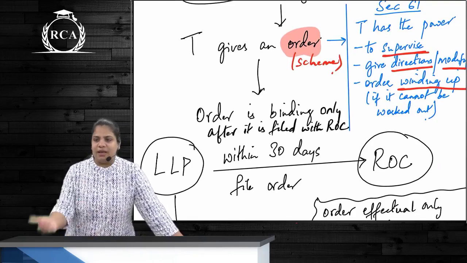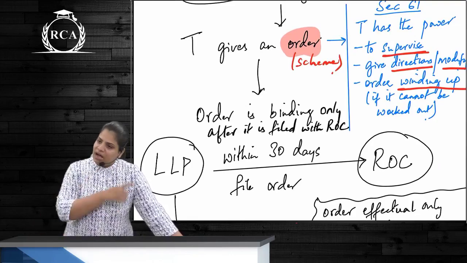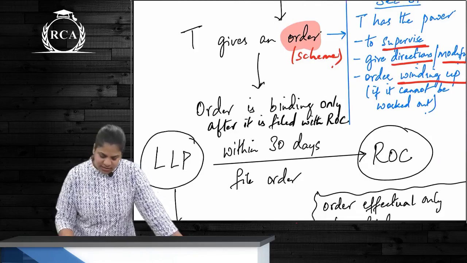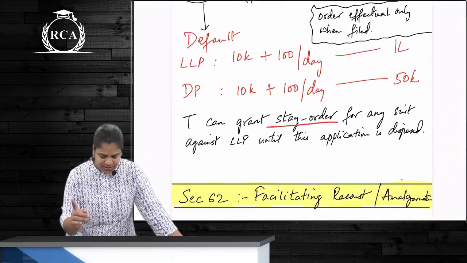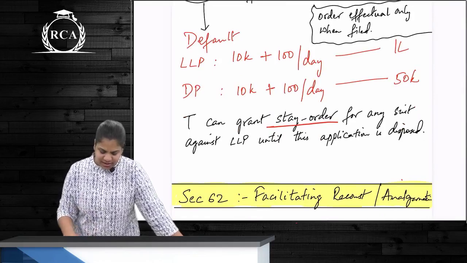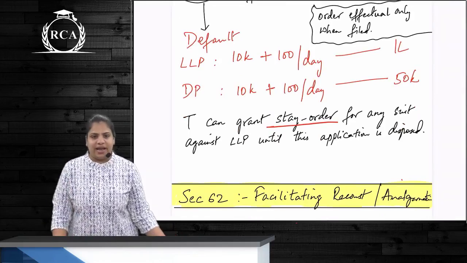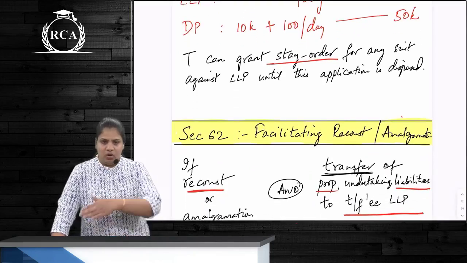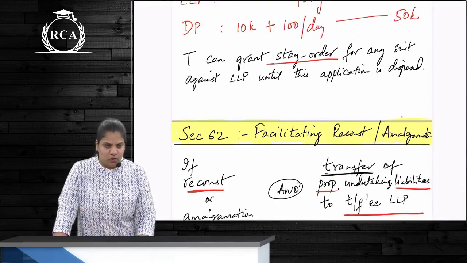So when is tribunal doing all of this? Only after it gives an order under section 60. Clear? One more point here. Whatever are the suits that are pending against this LLP, tribunal can grant a stay order until all of this application is disposed of. Correct?